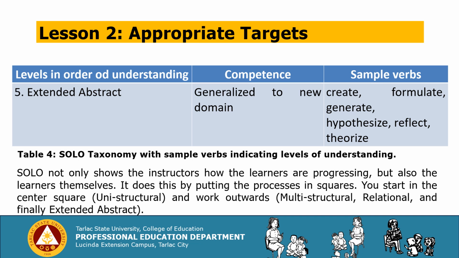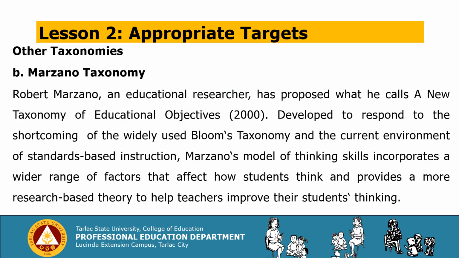The SOLO taxonomy not only shows the instructors how the learners are progressing, but also the learners themselves. It does this by putting the processes in squares. You start in the center square, the unistructural, and work outwards to multistructural and relational, and finally extended abstract. Let us now proceed with Marzano's taxonomy.